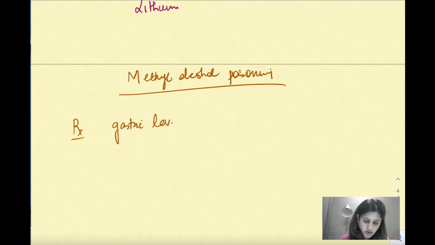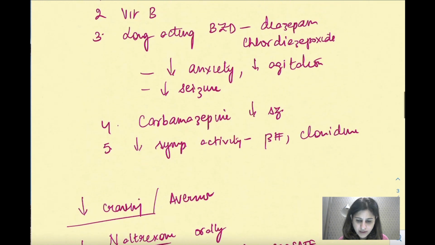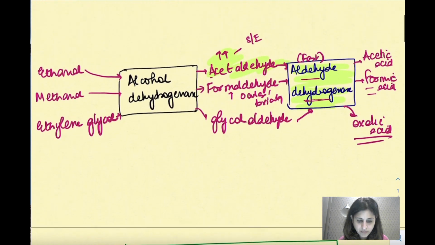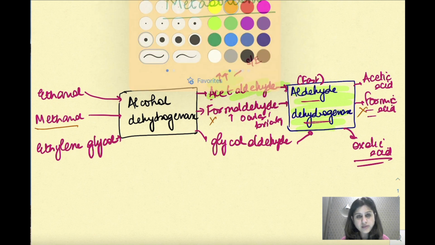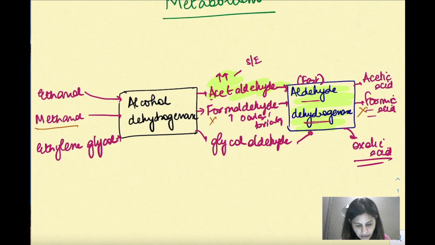So again the treatment would be, you just try to remove this from the body by gastric lavage, and then we have two options. See what happens here, if I go back to this diagram here, see in the methanol case even this is a toxic agent and even this is a toxic agent. So where do you want to stop this metabolism? You would like to stop it right here. So you'd like to inhibit this particular enzyme so that formaldehyde is not formed and definitely nothing beyond that. So this is the difference between ethanol and methanol treatment.